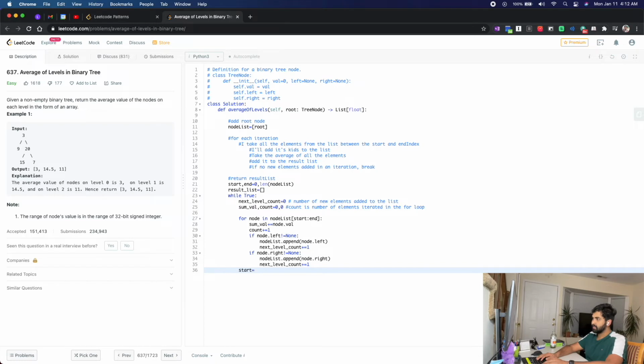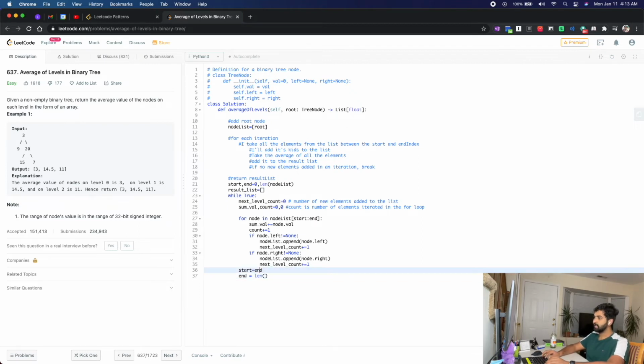I'll say start is equal to, can I say this? Right, I started at 0, ended at 1. So in my next iteration, my starting position would be 1. And let us say I have 2 nodes. So I start at 1, end at 3. Now my starting position would be 3. So I can say start equals end, and end would be the length of the list. Okay. Oh, I can actually do the same thing.